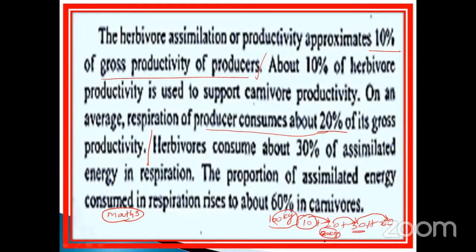You can calculate it. 30%: 20 multiplied by 30 divided by 100. Okay, just imagine. That is 6 kilogram, how much? Only 6 kilogram you will get.